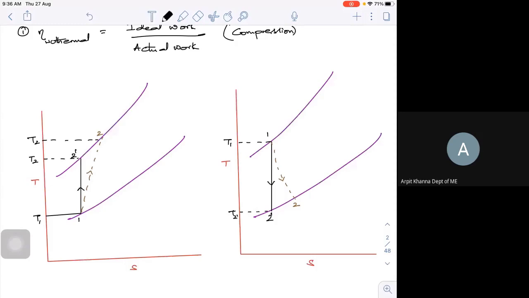This is my T-s diagram. I am showing it for a simple condition, so simple, a single stage. If I look at the expansion and compression process, the actual expansion, what is happening? Look at this. The entropy is increasing.